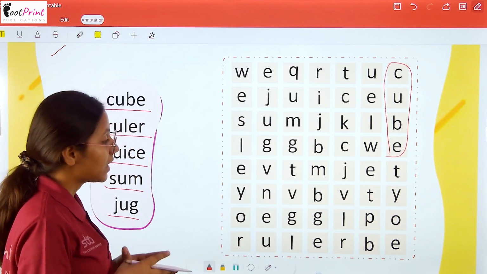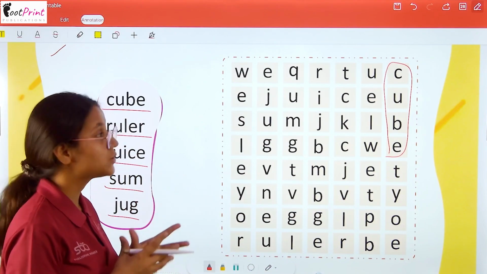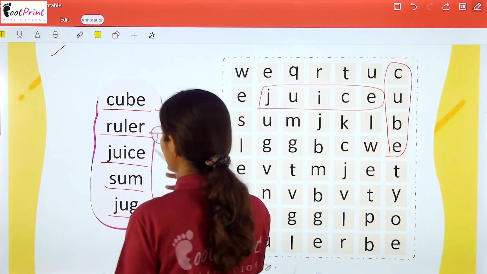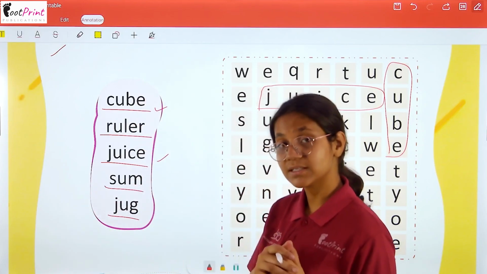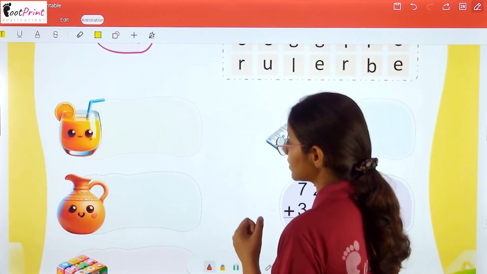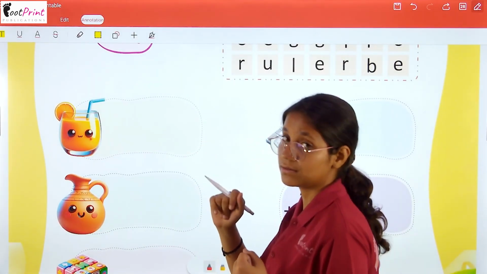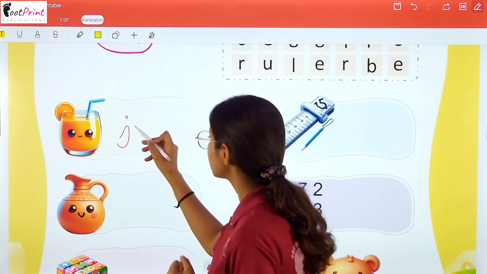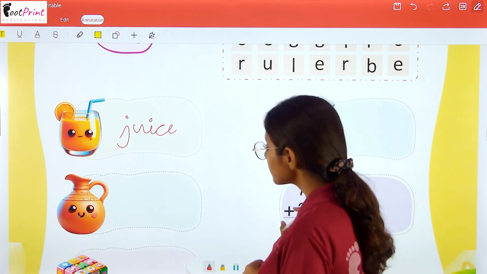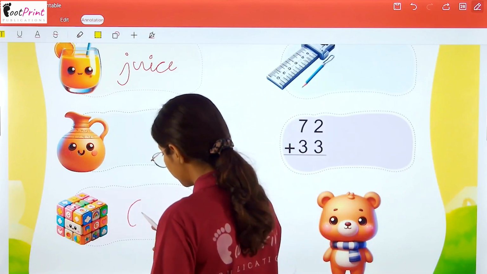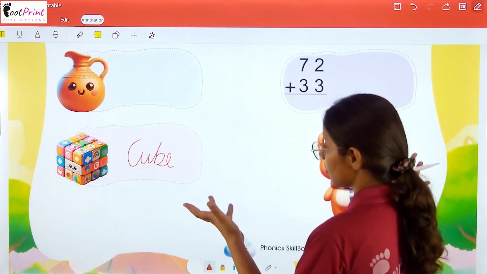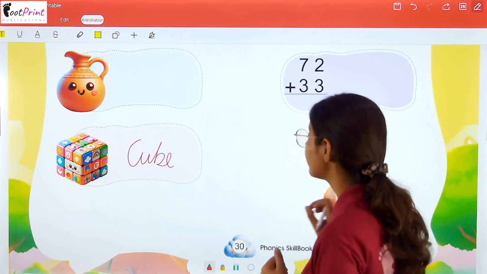Okay. And there are so many words you have to find out. For example, juice. Cube and juice have been done for you. Now the rest of the part you have to find out yourself and then you have to write here. So juice. Then we found cube. Okay. In a similar manner, the rest of the parts you have to do by yourself.